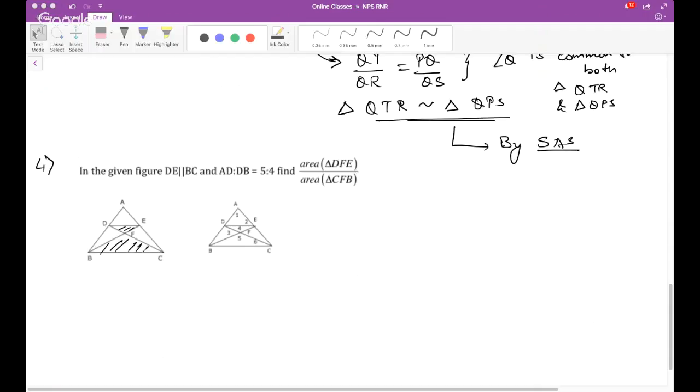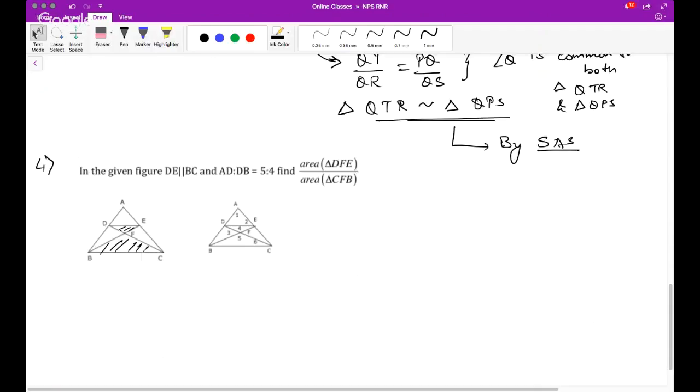Lushil, you could do it so easily. 25 is to 81. How? Oh, you have to find out the ratio of area DFE by CFB.